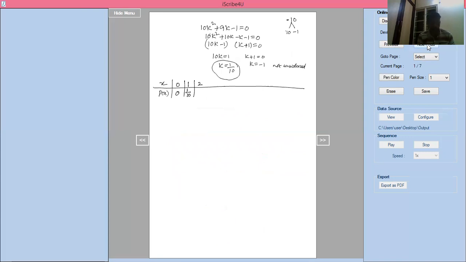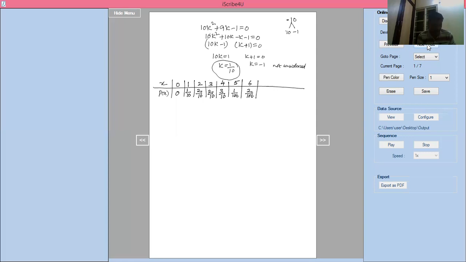2 value should be 2k. 2k is 2 by 10. 3 value is also 2k, that is nothing but 2 by 10. Then 4 value should be 3k, that is nothing but 3 by 10. 5 value should be k square. K square means 1 by 10 whole square is 1 by 100. Then 6 value should be 2k square, which is nothing but 2 by 100.